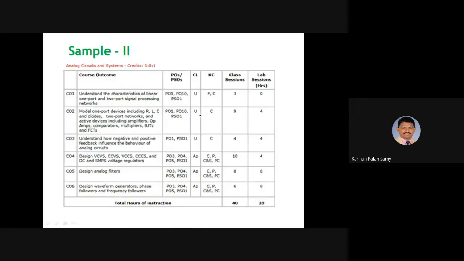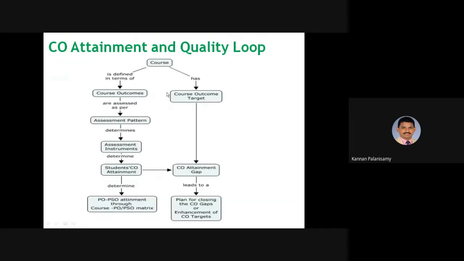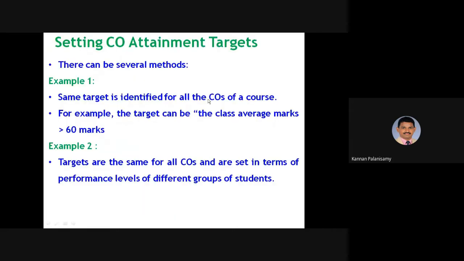Process related with this course attainment. For this, we have considered sample 2, what we have seen already, analog circuits and systems, right? And setting CO attainment targets. Just now we have seen this course outcome target, how we can set this target. There can be several methods, but it does not mean that this method is correct and this method is wrong. It is not like that. There are several methods, but in an institution, all should follow in a uniform way. That is the thing we have to remember.